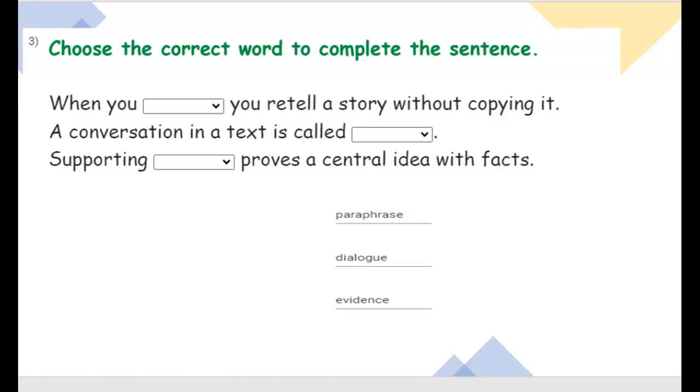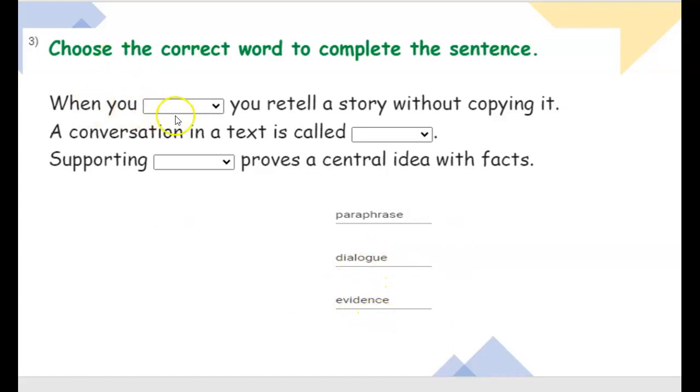Hi, second graders. So we're going to go over some of the key things that were discussed in this unit. And if you watch this video all the way through, it's going to even help you with your Unit 2 test, because some of these questions are going to be on that Unit 2 test. One of the questions says, when you click on this arrow, it's going to bring up three choices. And the three choices will say paraphrase, dialogue, or evidence. Those are the three choices we have to choose from.